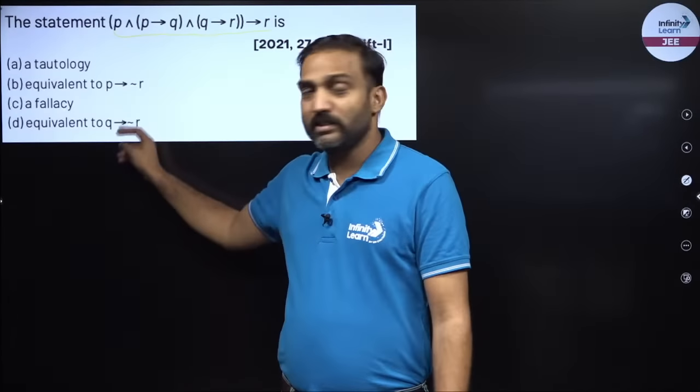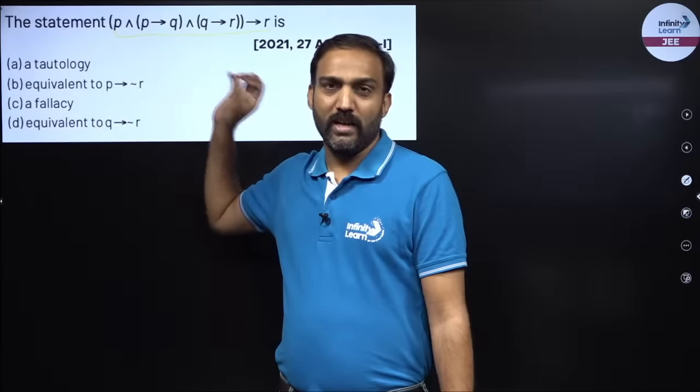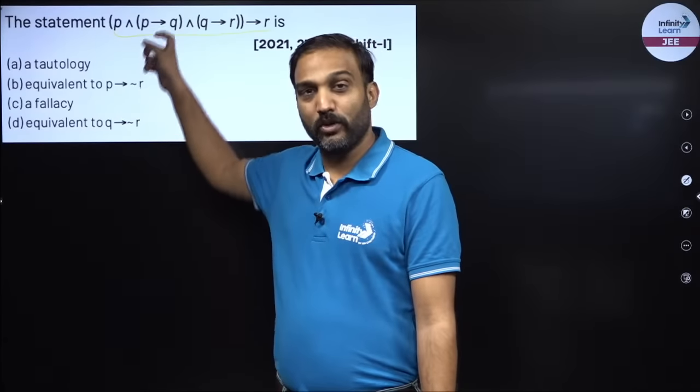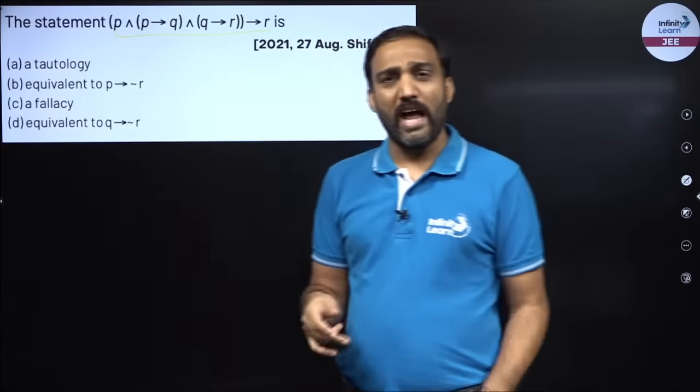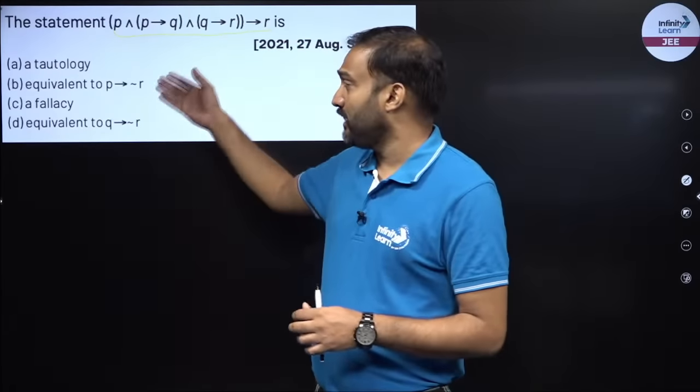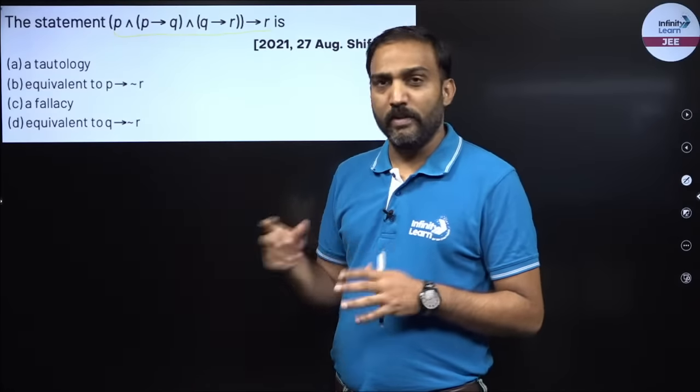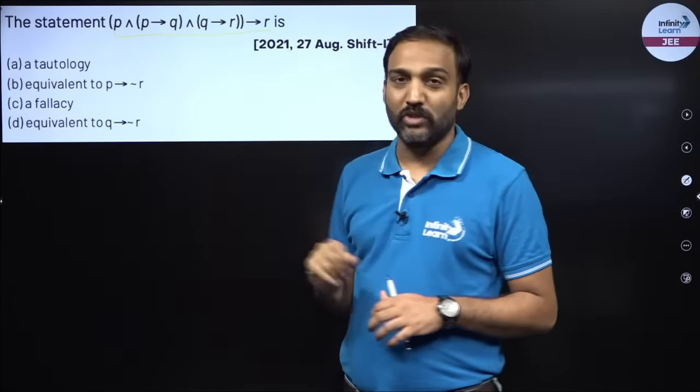Equivalent to this is, which means that your input and output, the mapping should be same for this function and this function if B is the option or D is the option. So anyhow, I have to make a truth table because I cannot check every option over here. So we'll make a truth table for this particular statement.